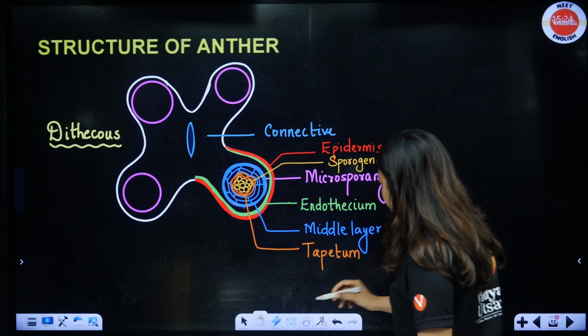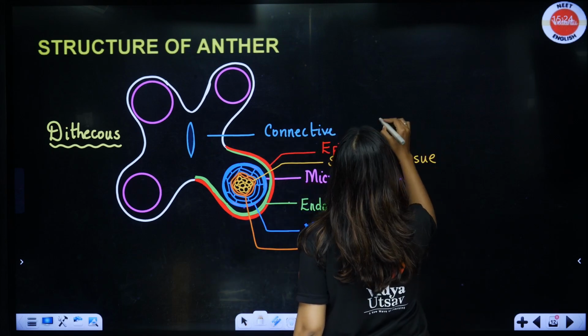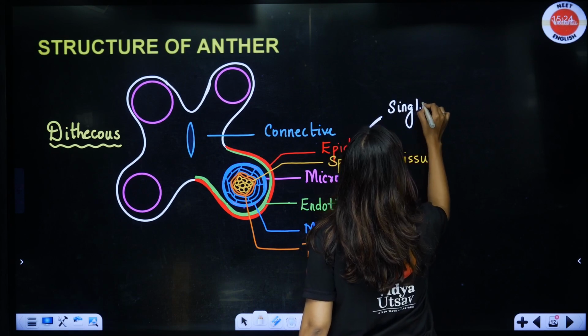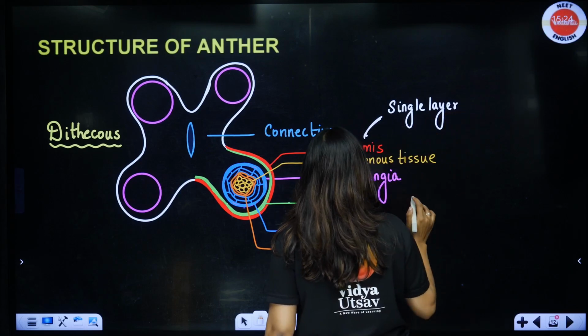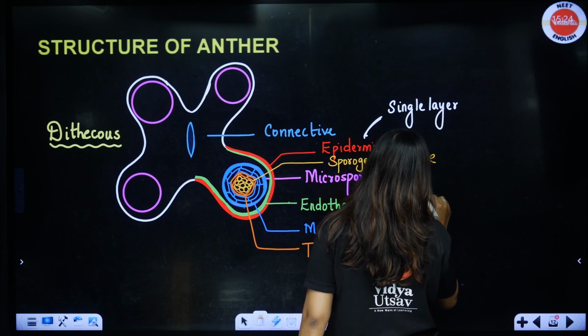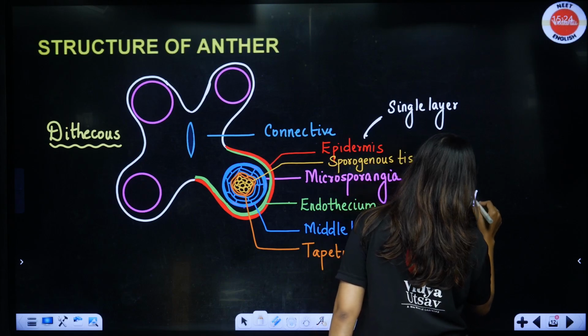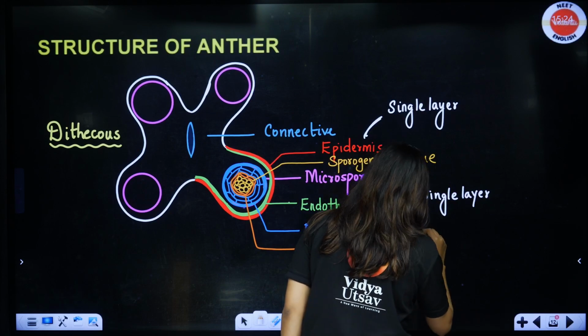Now, let's write about each of the layers. This is a single layer. It's going to help with protection, so we will come to that. Again, single layer. Now this one is multi-layered.